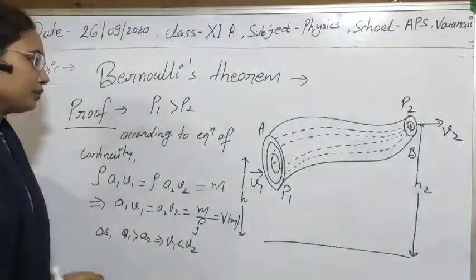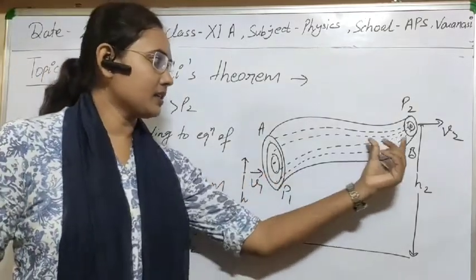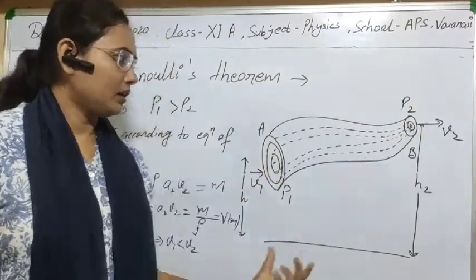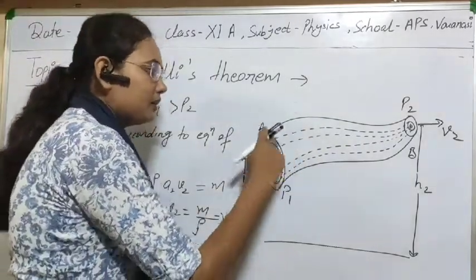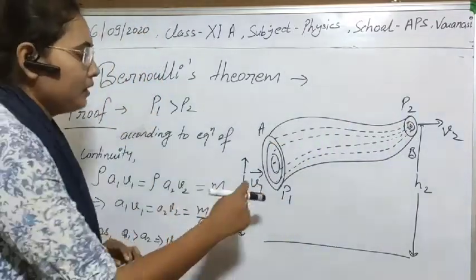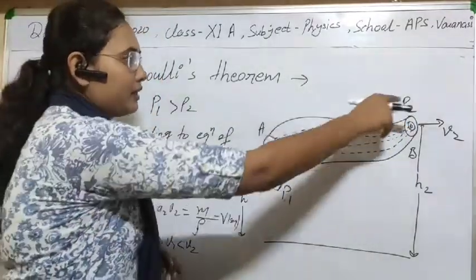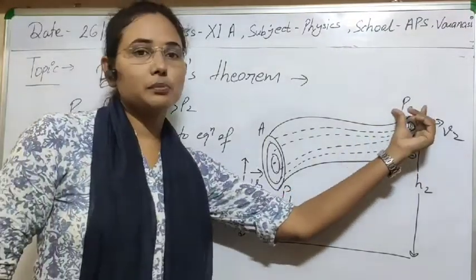So let's see how to prove Bernoulli's theorem. For this, I have taken a cross-sectional area of the tube. Don't worry about its size. Simple. If these are two cross-sections of any tube or pipe, and here this point is A and this point is B, here the pressure is P1 and here the pressure is P2.